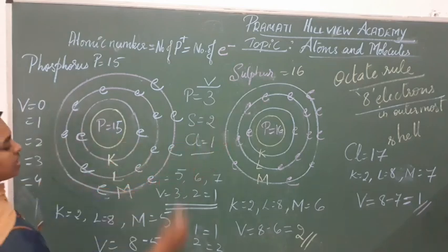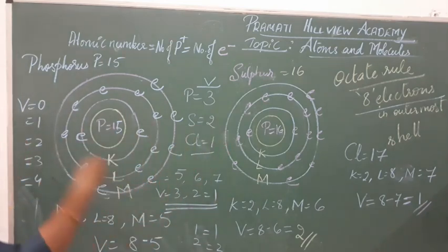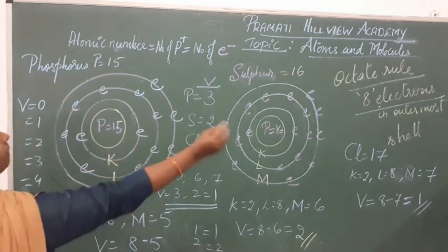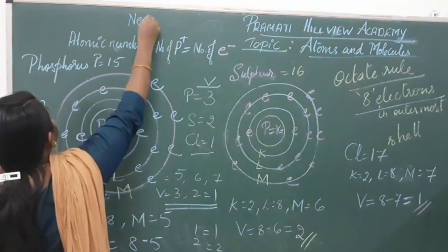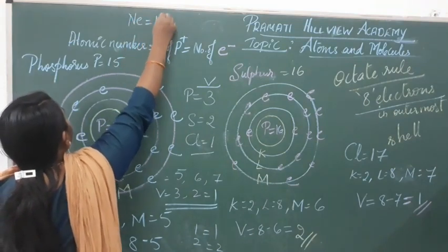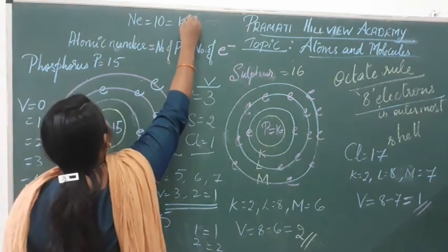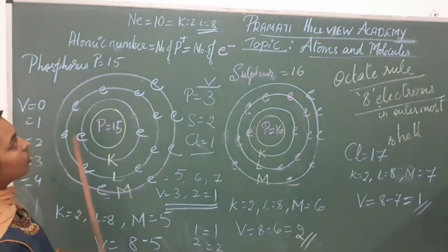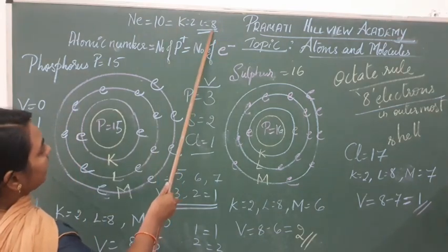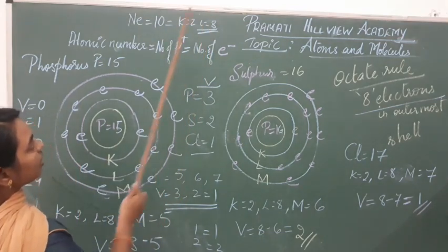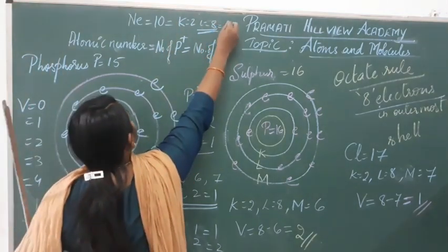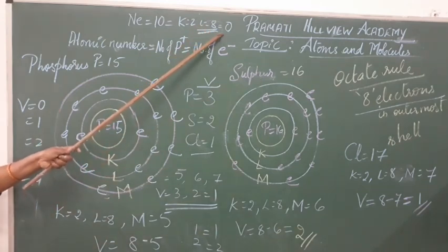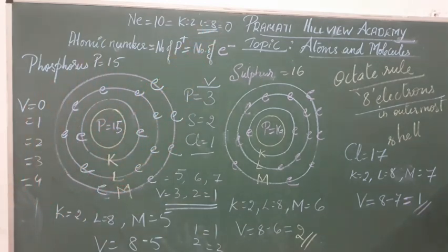And if the outermost shell contains 8 electrons, then it is fulfilled. Take the example of neon, whose atomic number is 10, where the K shell contains 2 electrons and the L shell contains 8 electrons. So the outermost shell for neon has 8, and it has fulfilled the octet rule. 8 is already present, so its valency is 0, and it is said to be a noble gas. So valency will be 0 if the outermost shell contains 8 electrons.